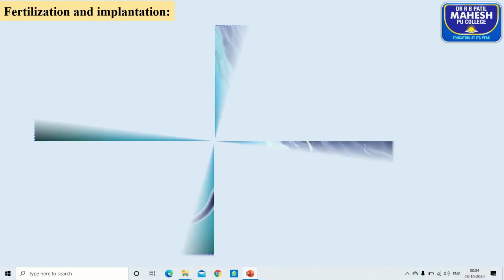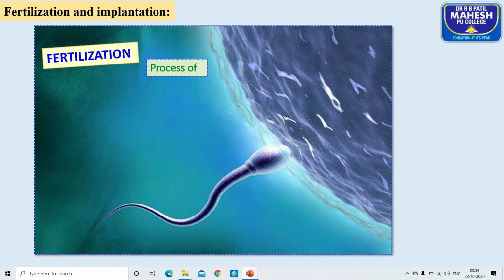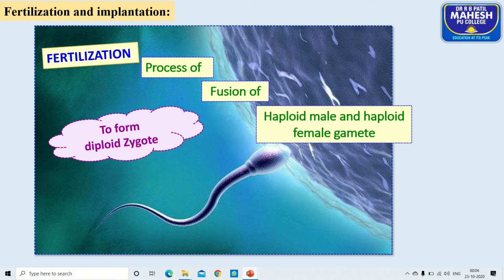The question arises, what is fertilization? Fertilization is a process of fusion of haploid male and female gamete that results in formation of diploid zygote. And you remember, diploid zygote is a totipotent cell.